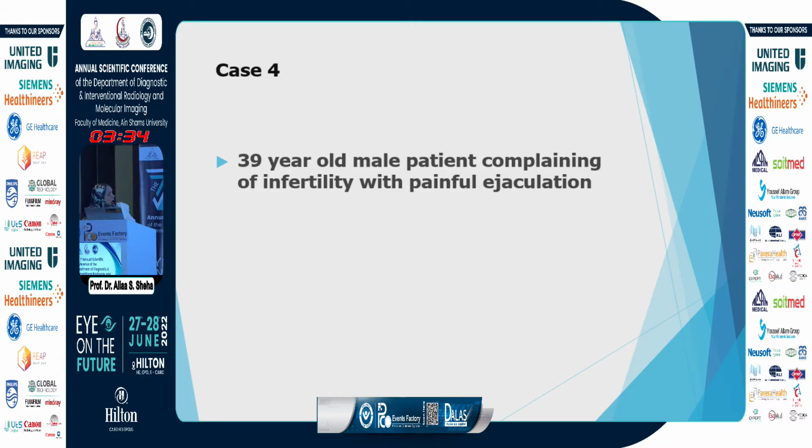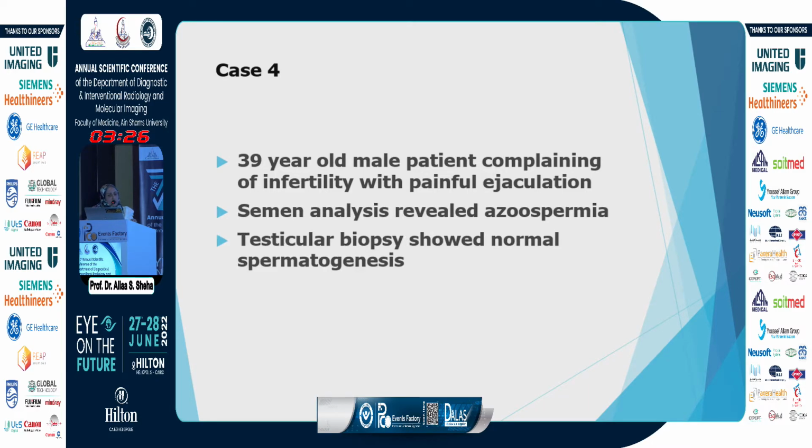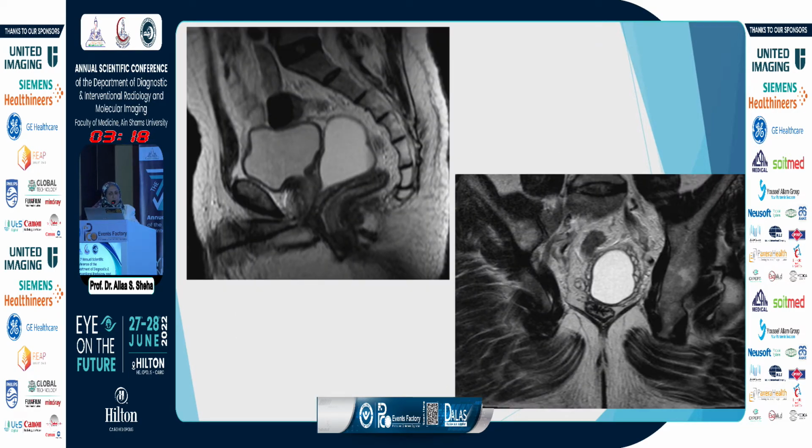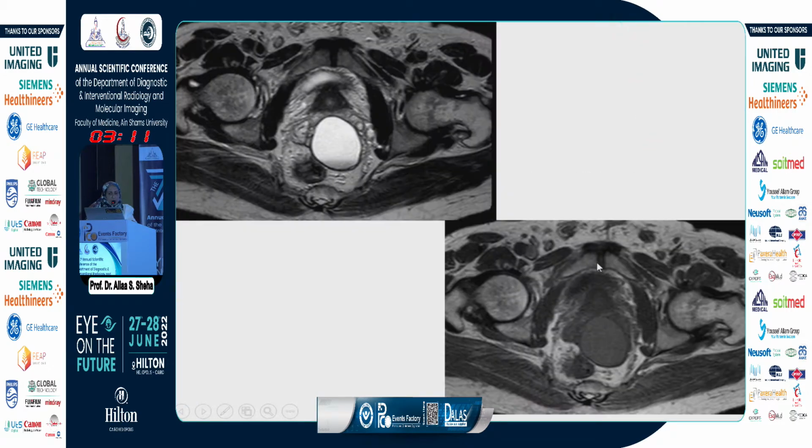Case 4 is a 39-year-old male complaining of infertility with painful ejaculation. Semen analysis revealed azoospermia. Testicular biopsy showed normal spermatogenesis. MRI revealed normal volume of both testes, low ADC value, and a large ejaculatory duct cyst. And you can see here a cystic structure compressing both seminal vesicles, and it also had high proteinaceous content, and it had a communication with the prostatic urethra.